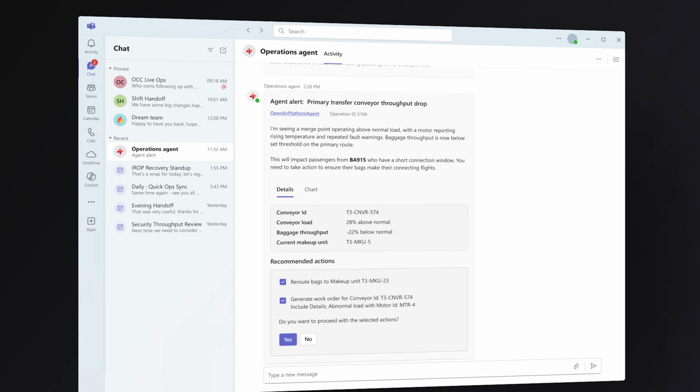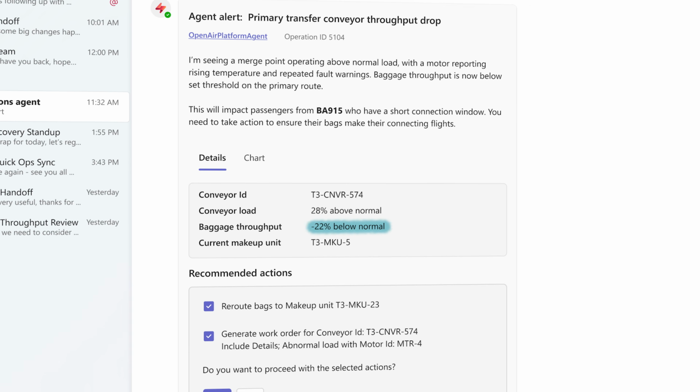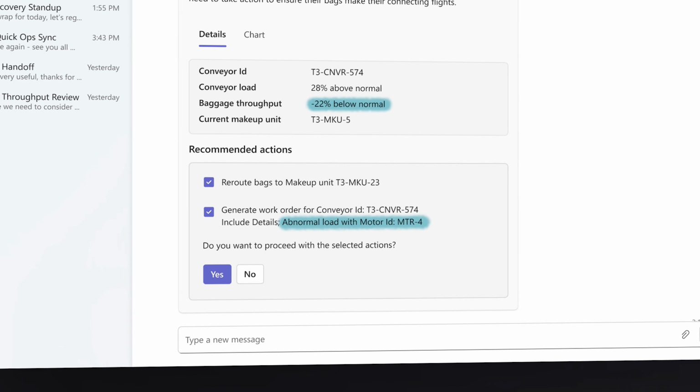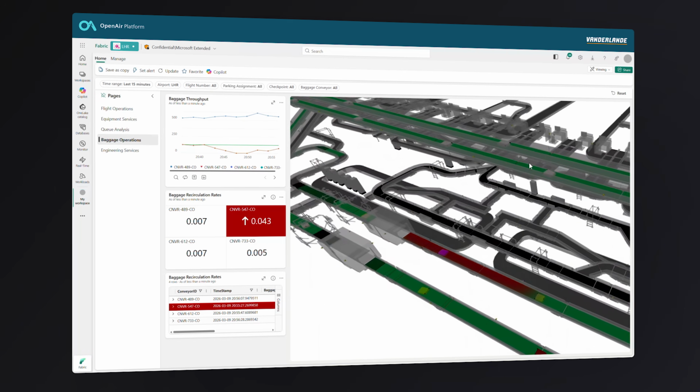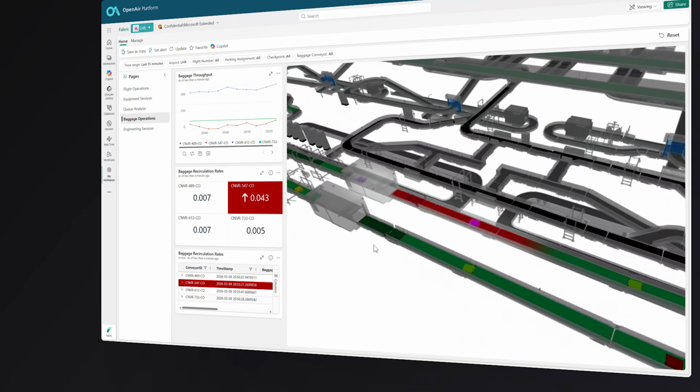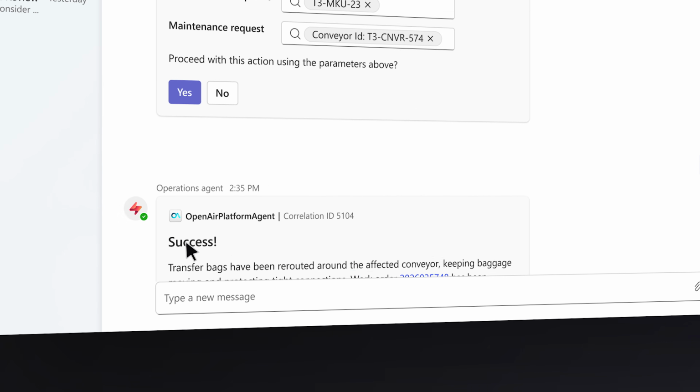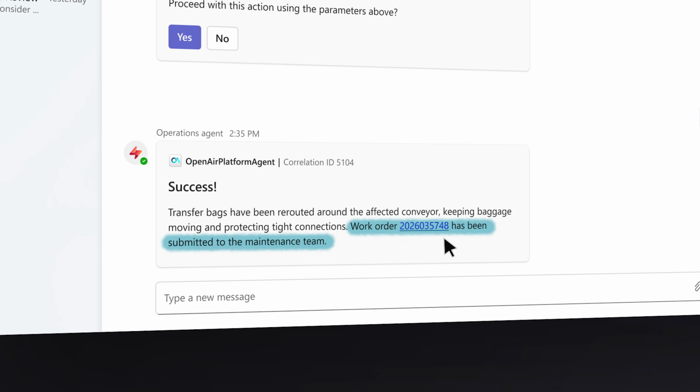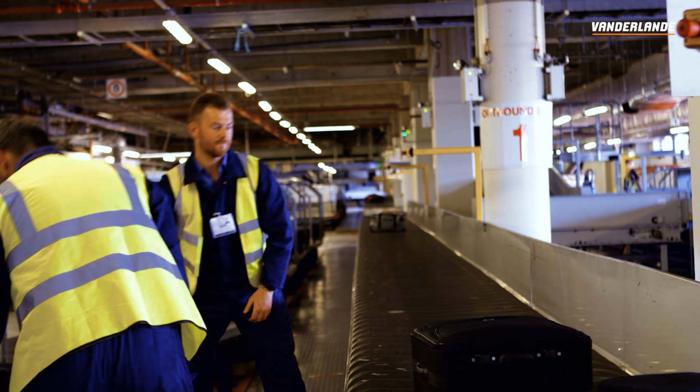A failing conveyor motor starts to slow baggage throughput. The operations agent in Fabric flags the risk and highlights the conveyor in 3D. After verifying the risk, the operator approves a reroute and a maintenance work order, keeping transfer bags and connections on schedule.